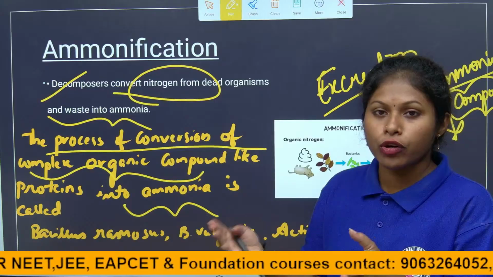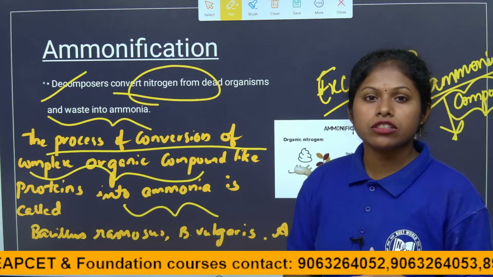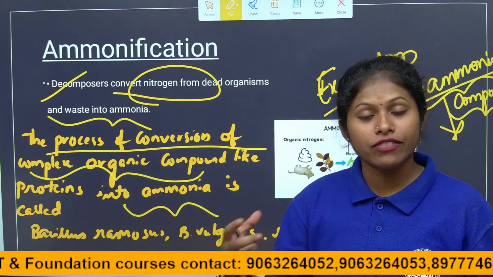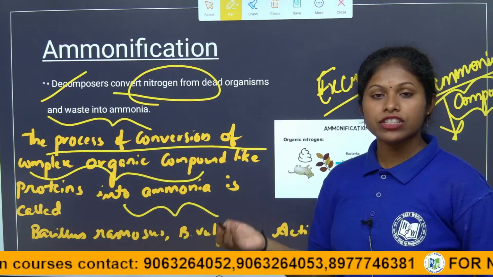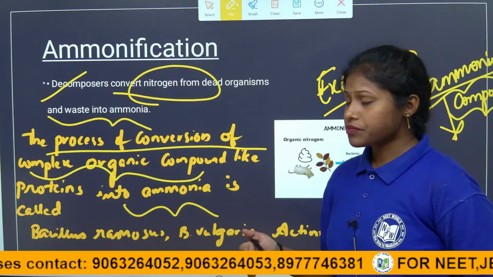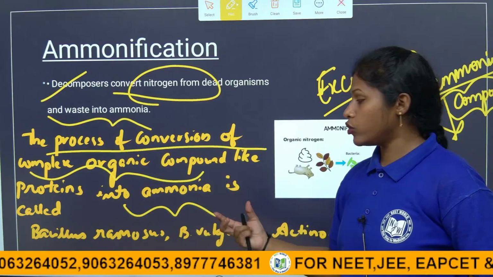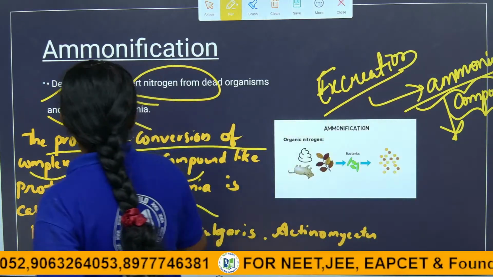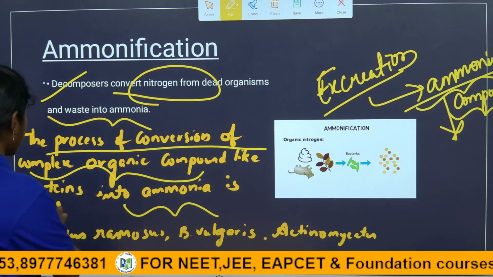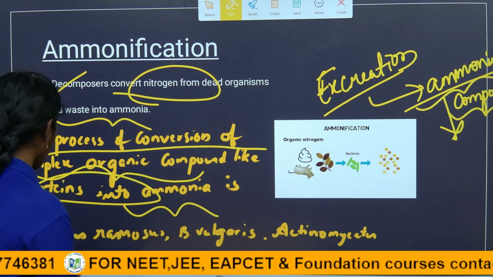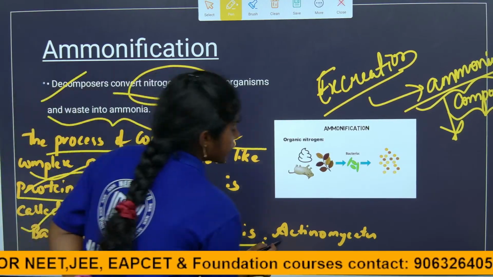and convert into ammonia. The organisms which are helping to convert these organic compounds like proteins into ammonia are nothing but bacteria. The bacteria involved are Bacillus racemose, Bacillus vulgaris, and Actinomycetes.